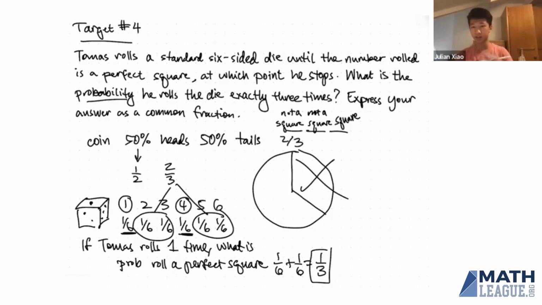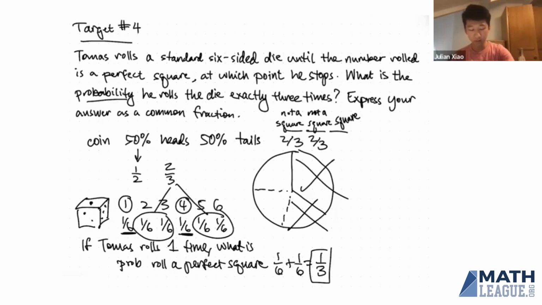And then onto his next step, he also has a 2/3 probability of not rolling a perfect square. So we're going to have to then cut out another 1/3 of this pie. So we divide the remainder of the pie into thirds, and we're going to take 2/3 of that pie.